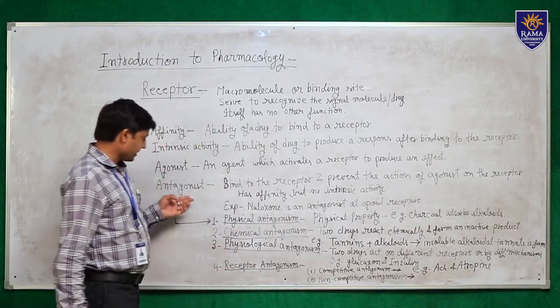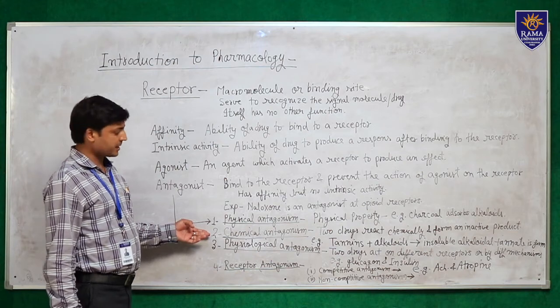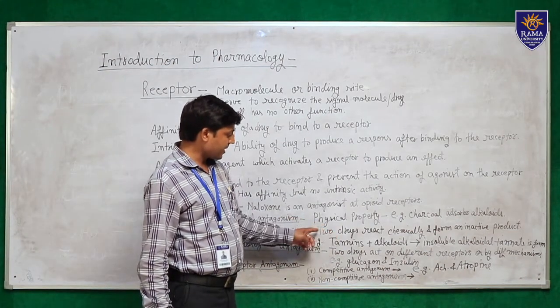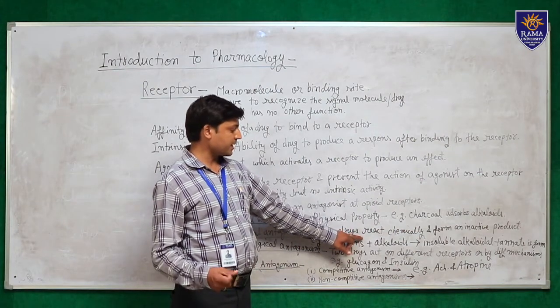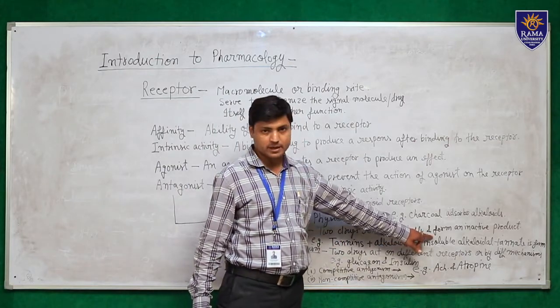And the second antagonism is chemical antagonism. Chemical antagonism depends on the chemical properties of the drug. When two drugs are given simultaneously, they react chemically and form an inactive product.